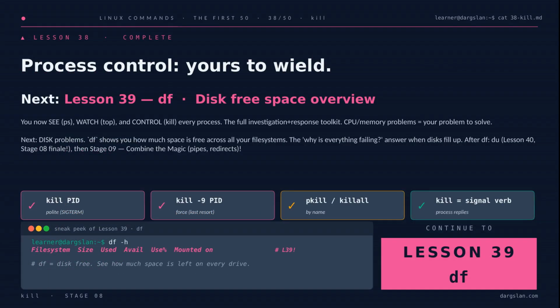And that's lesson 38 in the bag. You can now see processes with ps, watch them with top, and control them with kill. CPU and memory misbehaving? That's your problem to solve now. Next up, we shift from processes to storage. df, the disk-free overview, the answer to why is everything suddenly failing when a drive quietly fills up. See you in lesson 39.